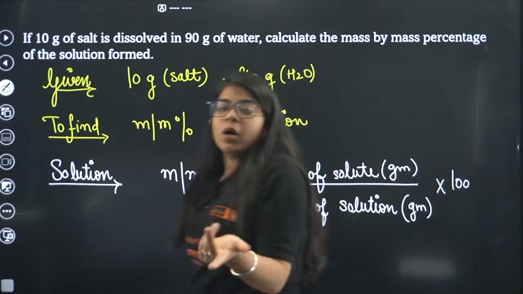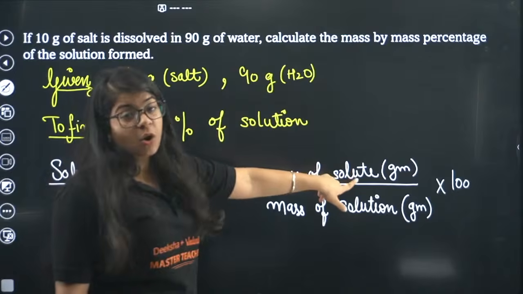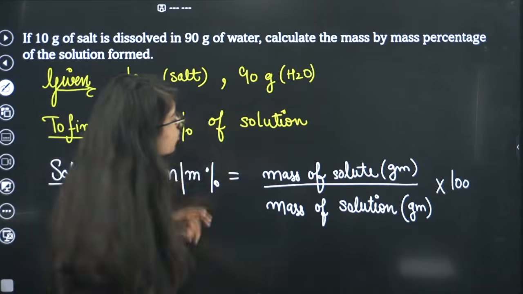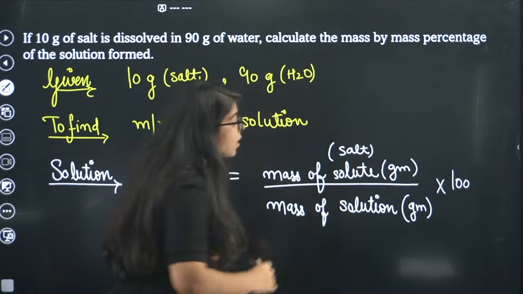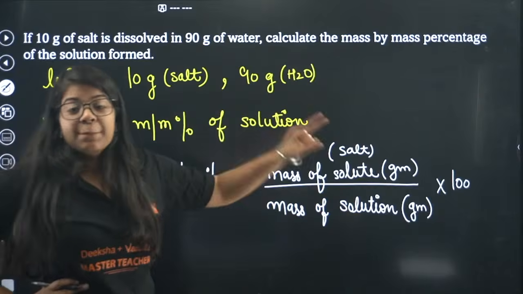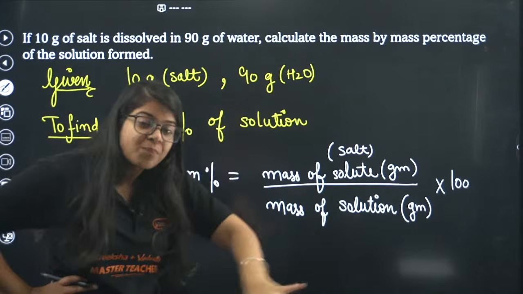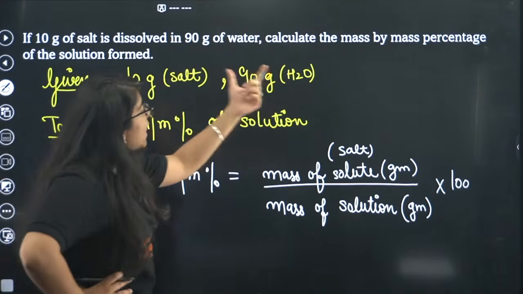Done. Now we just put values. But ma'am, wait, let's understand what is solute. Solute is what is less, simply salt. So solute is my salt. But what is the mass of solution? I wanted you to remember that solution is a combination of salt and water, because for solution we have to add these two.